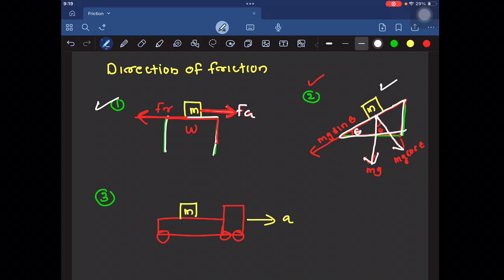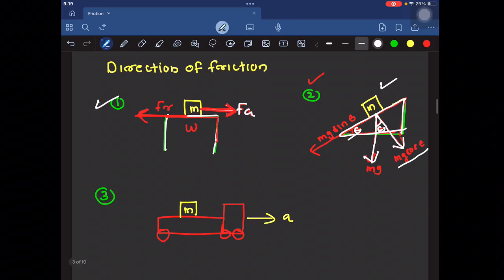Due to that force, the body tries to move in this direction. So now imagine in which direction the friction acts. Friction acts against this relative motion, so the frictional force will be in this direction. Friction acts in the opposite direction of mg sin theta. Okay, got it? That is the direction of friction.